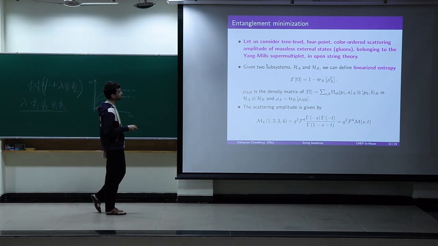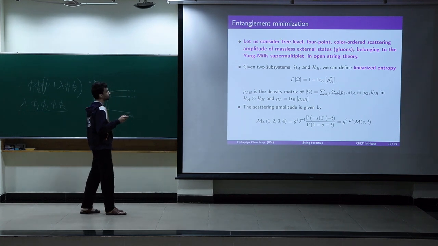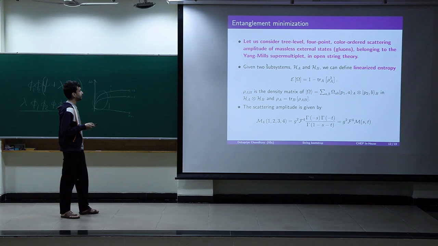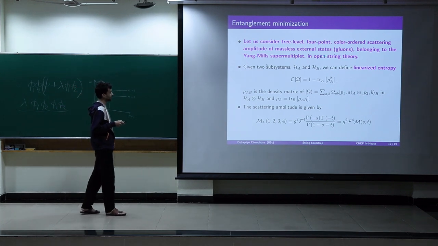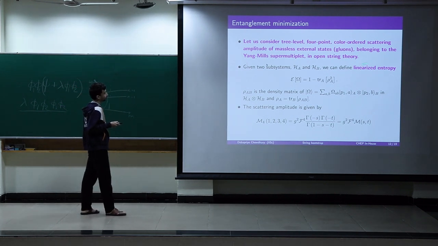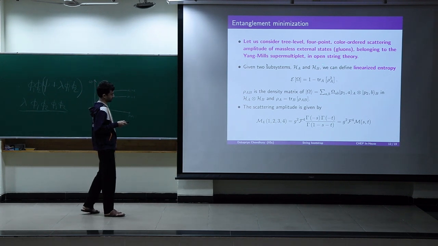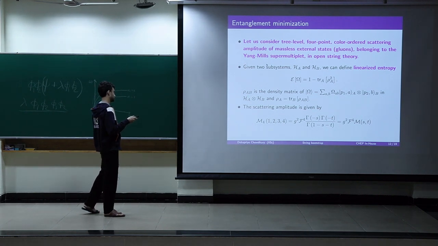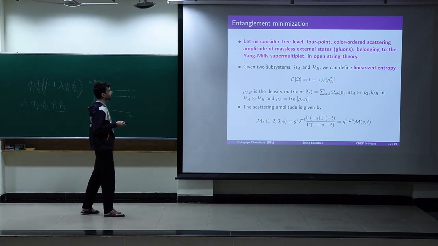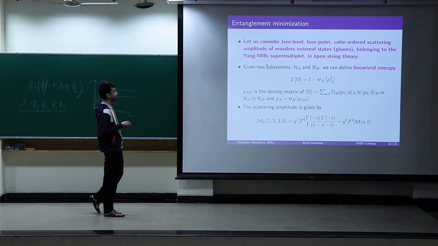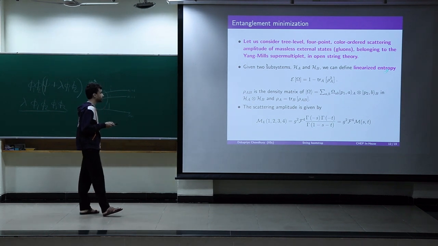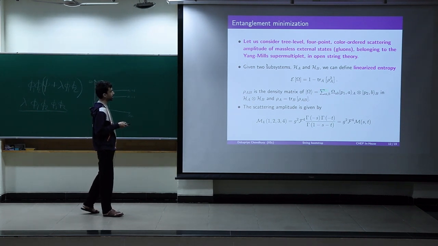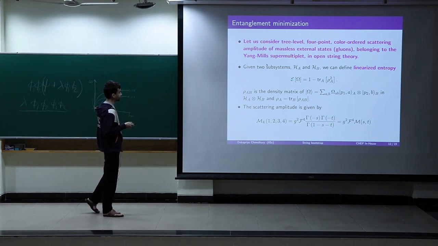So if we measure the linearized entropy of this subsystem, suppose we have particle A and B, and they together form this Hilbert space H_A cross H_B, and then we take rho AB, the density matrix of that system, and we trace over the degrees of freedom of particle B. We end up with rho A, which is the density matrix of particle A, and then we trace again over rho A squared, and then we get this quantity called linearized entropy.